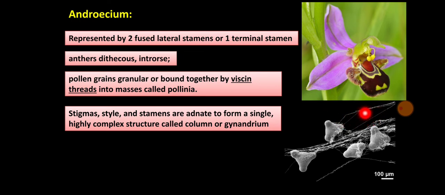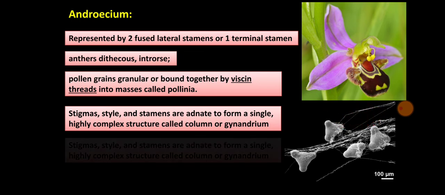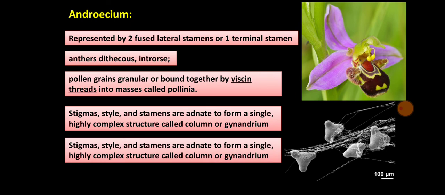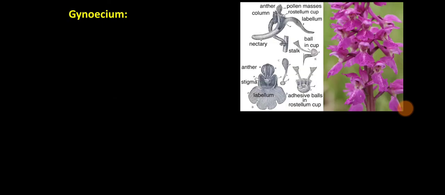Viscine threads are visible here. Stigmas, style and stamens are adnate to form a single highly complex structure called column or gynandrium.